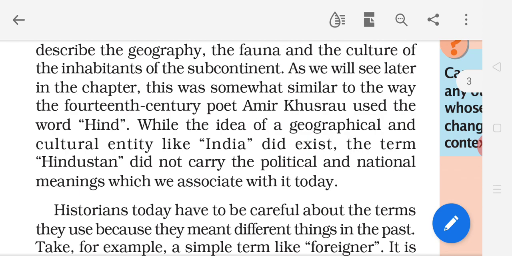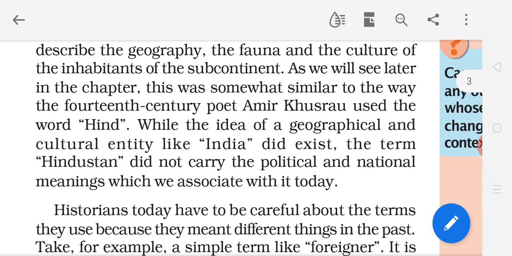Today we use India to describe our country. So same meaning, we can understand. Just as today we use India to describe our country, Amir Khusro used Hind, this word.